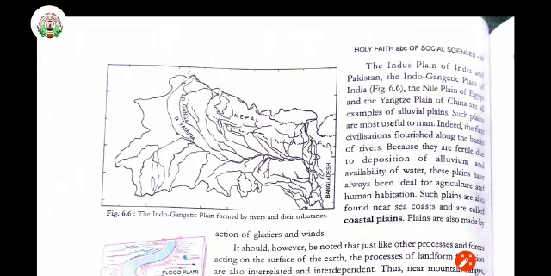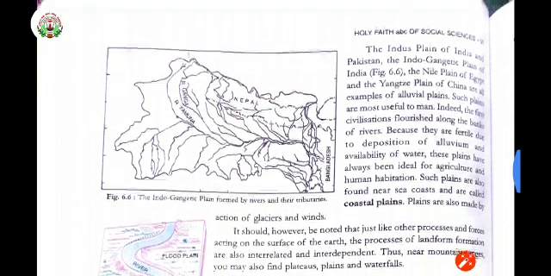Such plains are most useful to man. Indeed, the first civilizations along the banks of rivers were there. Because they are fertile due to deposition of alluvium and availability of water, these plains have always been ideal for agriculture and human habitation.